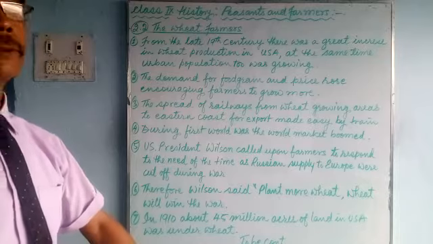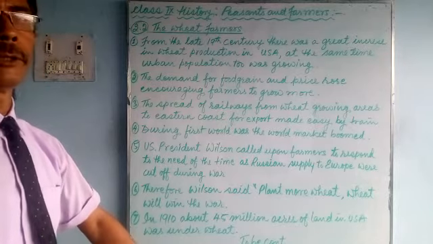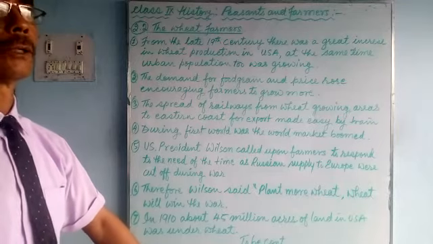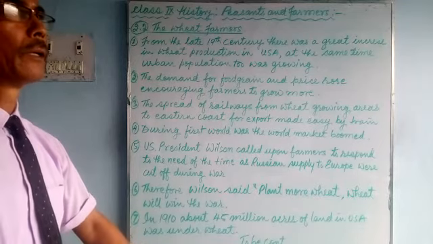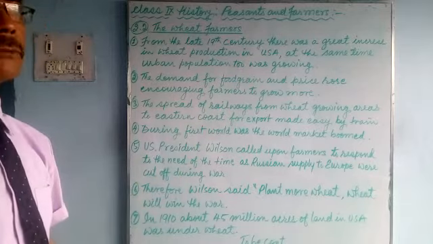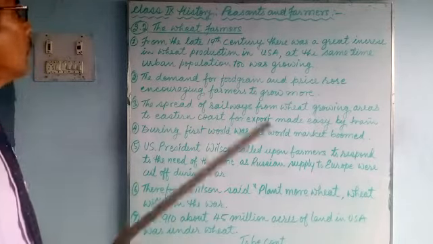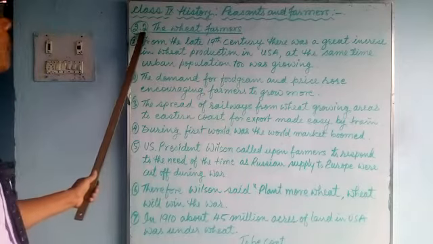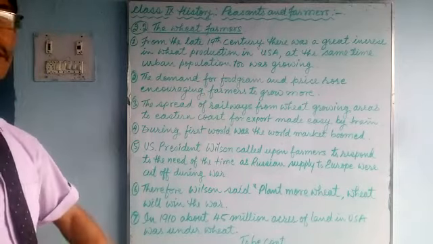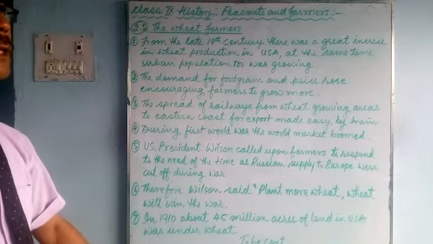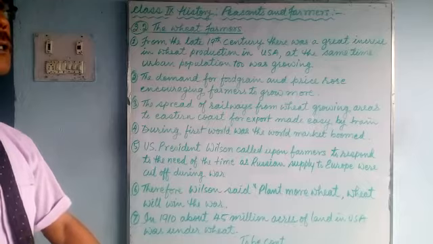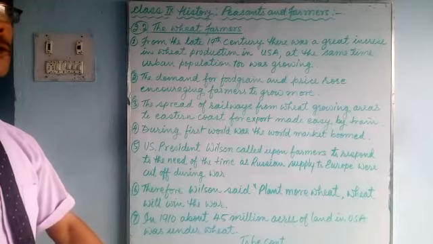Let's do history. I hope you are studying properly at home, going through your online classes every day. Today we'll do peasants and farmers. Let's continue. We have not finished so far. We have reached 2.2, the wheat farmers of America. Actually, they were the white settlers, and they pushed the American Indians towards the west.